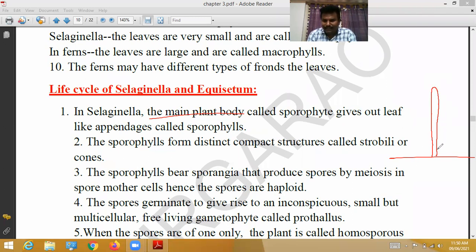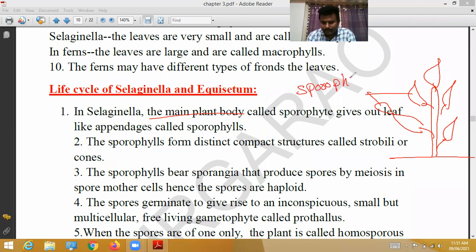It gives out leaf-like structures. Those leaf-like structures are called sporophylls. These sporophylls form specific compact structures. Those compact structures are called strobili, also called cones.